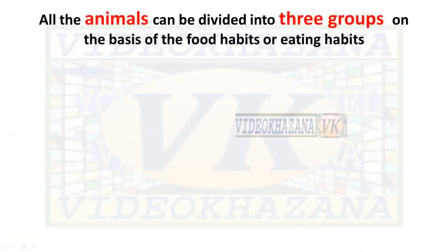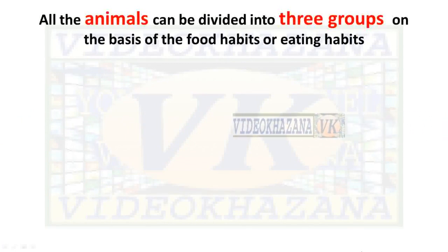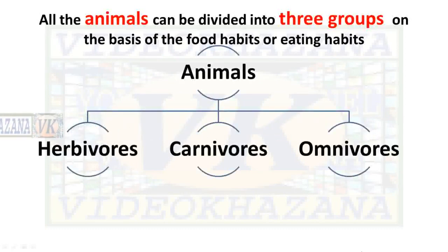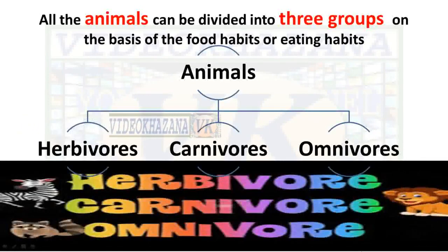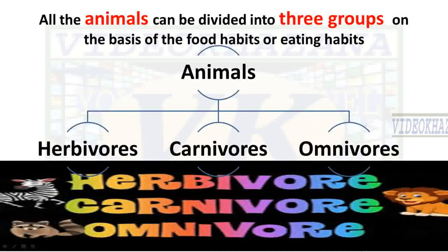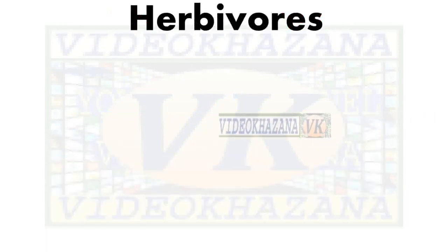Means all the animals can be divided into three groups on the basis of the food habits. These are herbivores, carnivores and omnivores. These three categories of animals are there. First, herbivores. Herbivores are the animals who eat only plants.